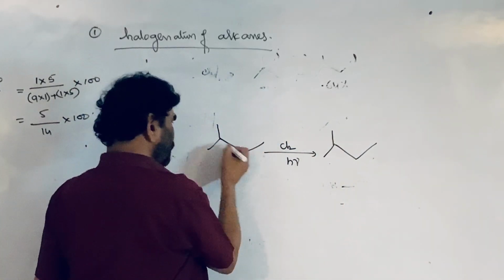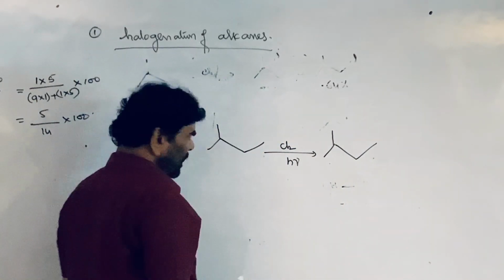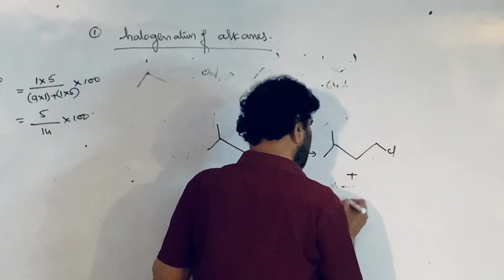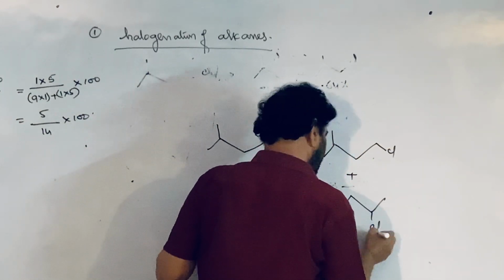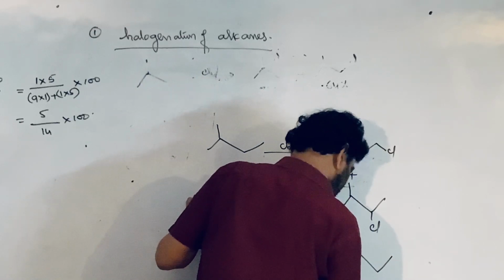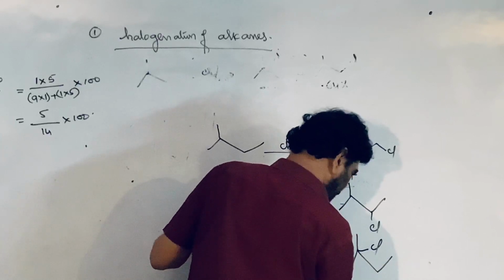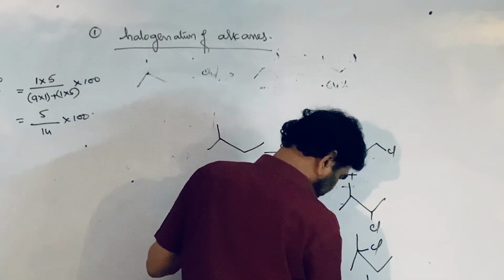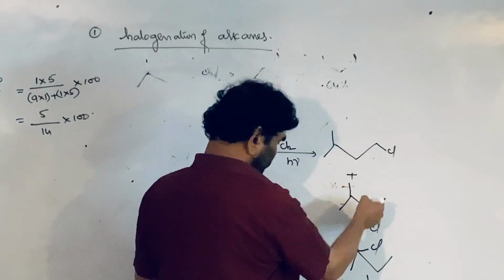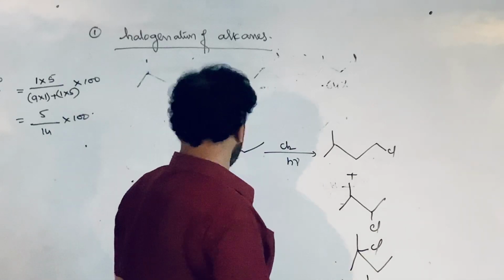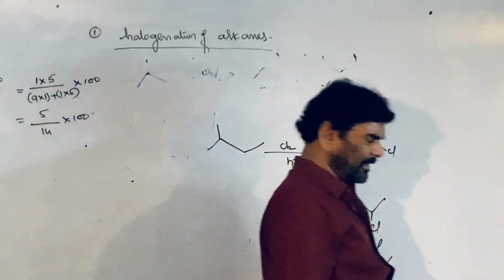There are four products formed, that is, chlorine can be introduced here, here, here, and here. Four position isomers are formed. So for all of them we can calculate the percentages.